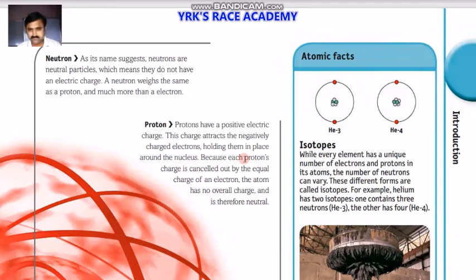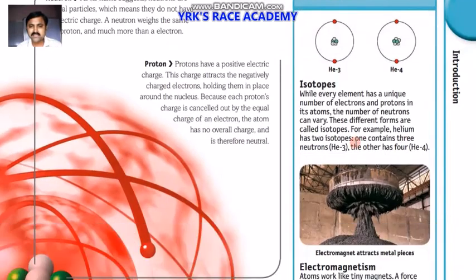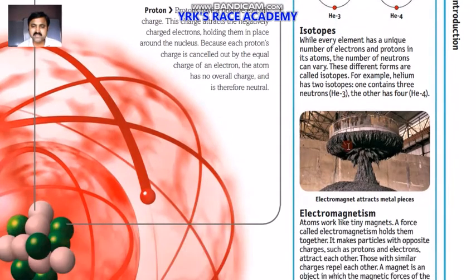So the atom is neutral. Now you can see some facts about atoms. Atomic facts: helium 3, helium 4. If you observe helium 3 and helium 4 here, on the extreme right side, it means these are isotopes. Every element has a unique number of electrons and protons in its atoms, but the number of neutrons can vary. These different forms are called isotopes. For example, helium has two isotopes, one containing 3 neutrons and the other containing 4 neutrons. That's why we call them helium 3 and helium 4.